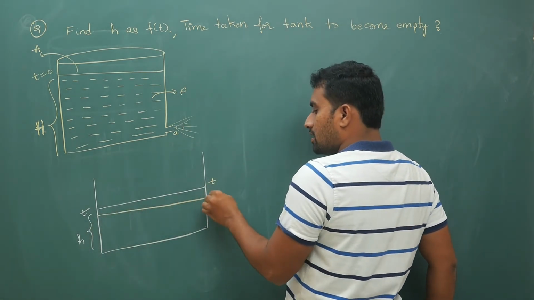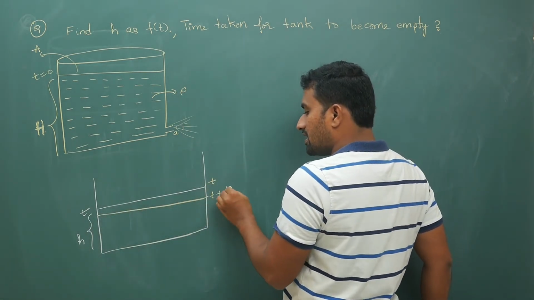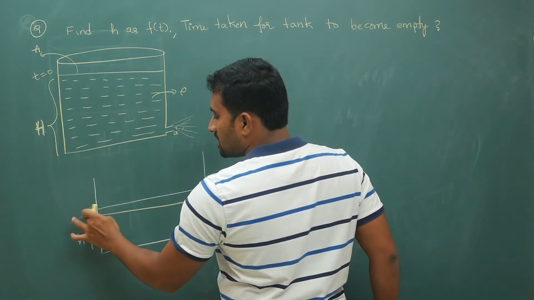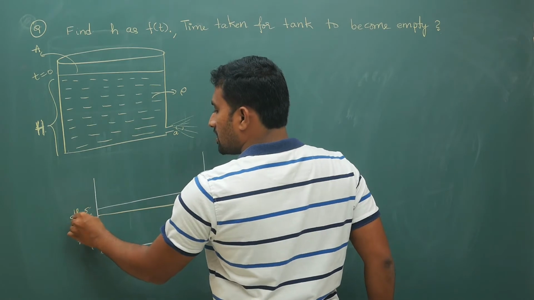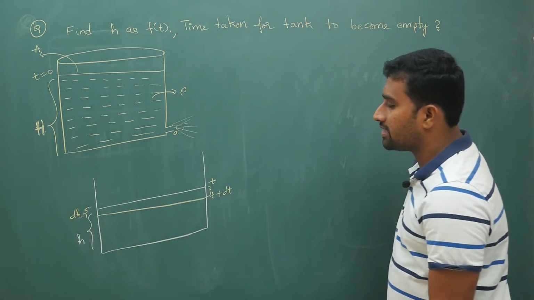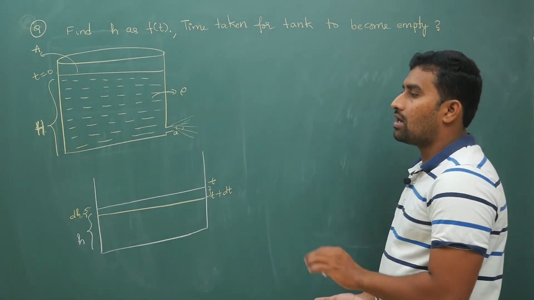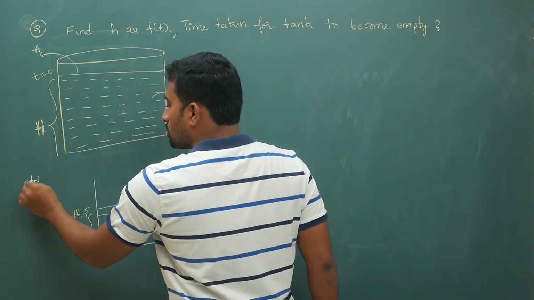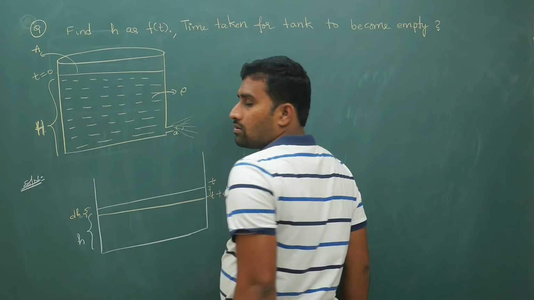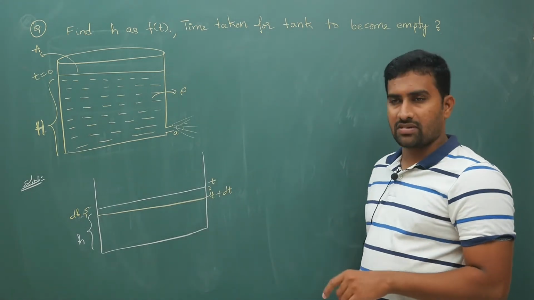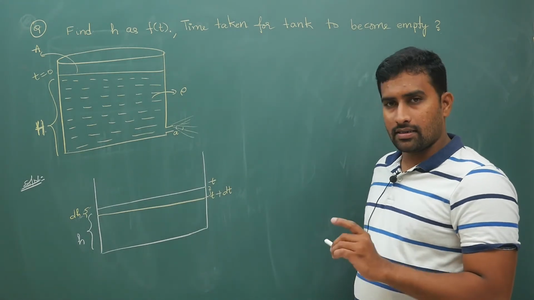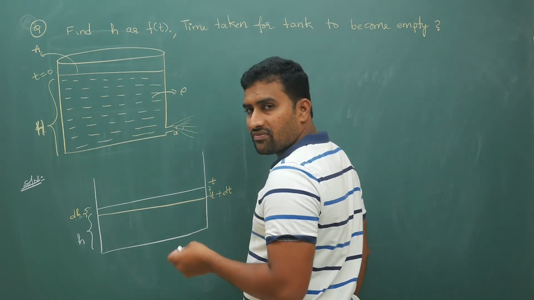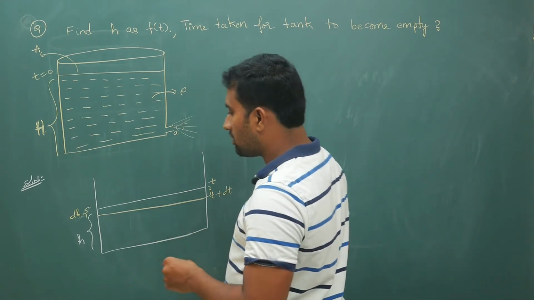In time t plus dt, let us say you have a small change in height, let us say dh. So I am trying to do the answer. Those who have finished this already in their school or college, you can pause the video clip, try it, and then watch the solution. You can continue, but beginners, first time watchers, let's not waste time.